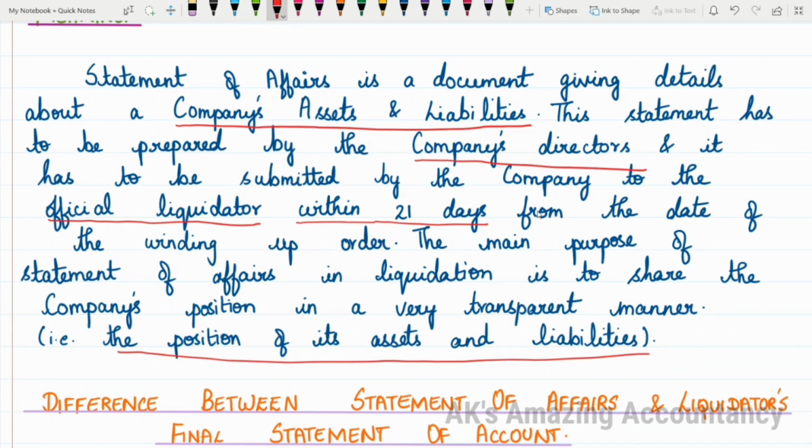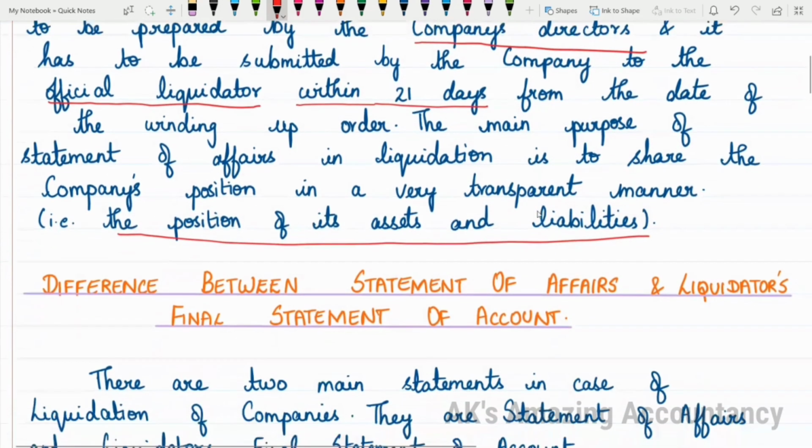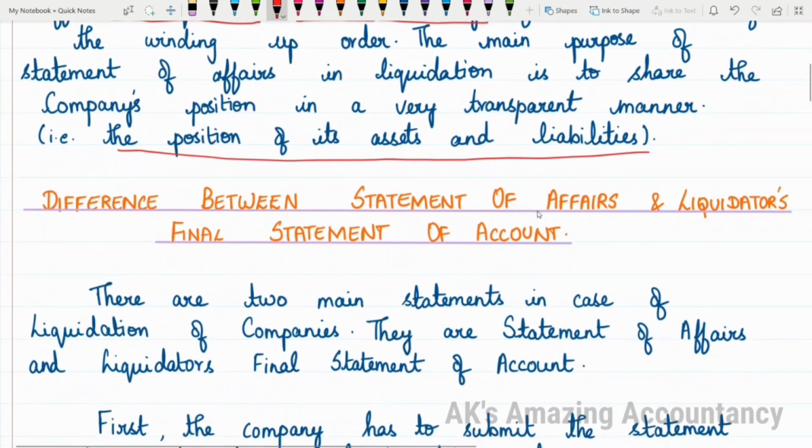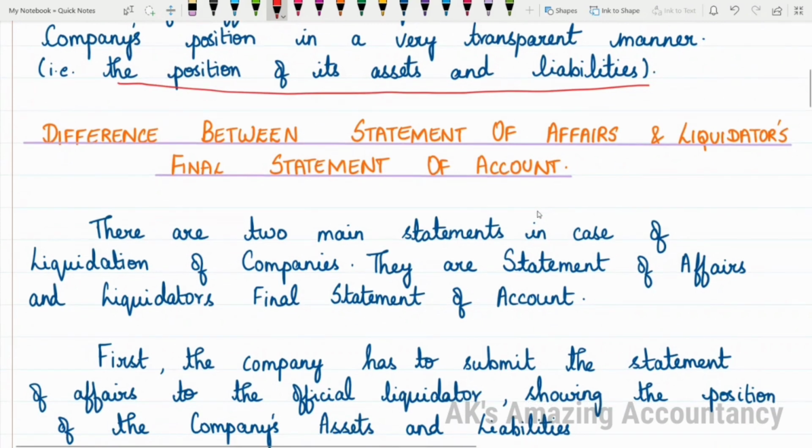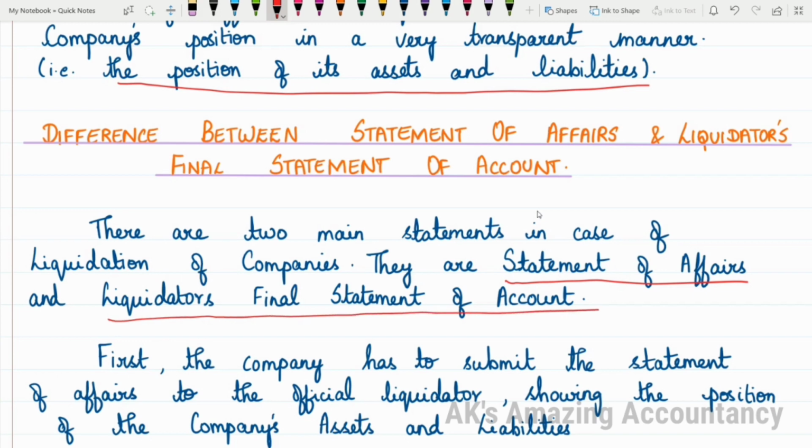Okay. Now let us proceed with the difference between statement of affairs and liquidator's final statement of account. You must be already familiar with what is meant by a liquidator's final statement of account. Actually speaking, there are two main statements in case of liquidation of companies. What are the two main statements? The first one is statement of affairs, and the next one is the liquidator's final statement of account.